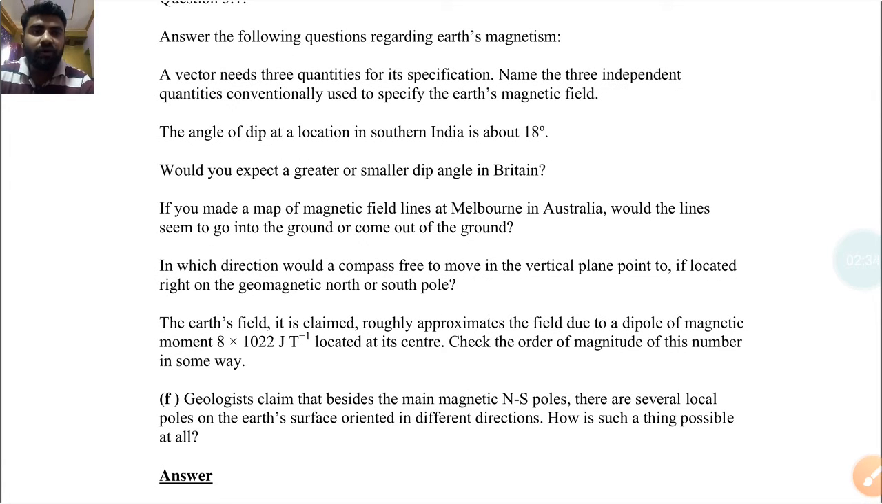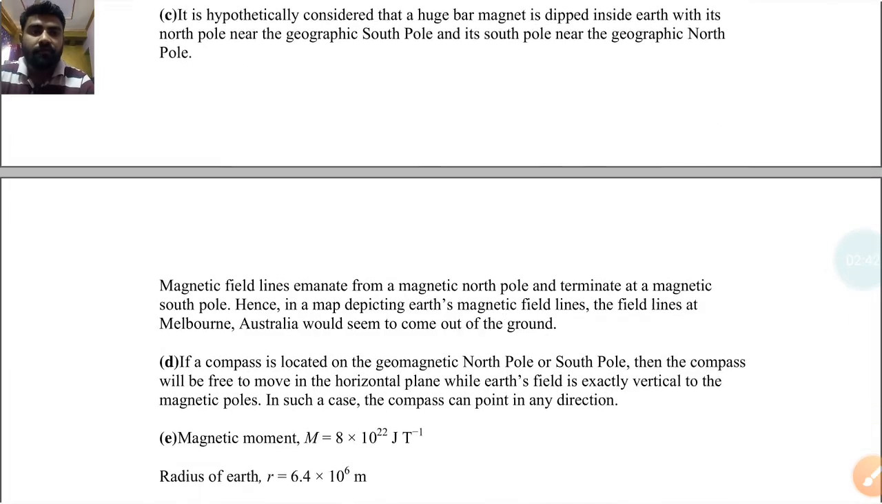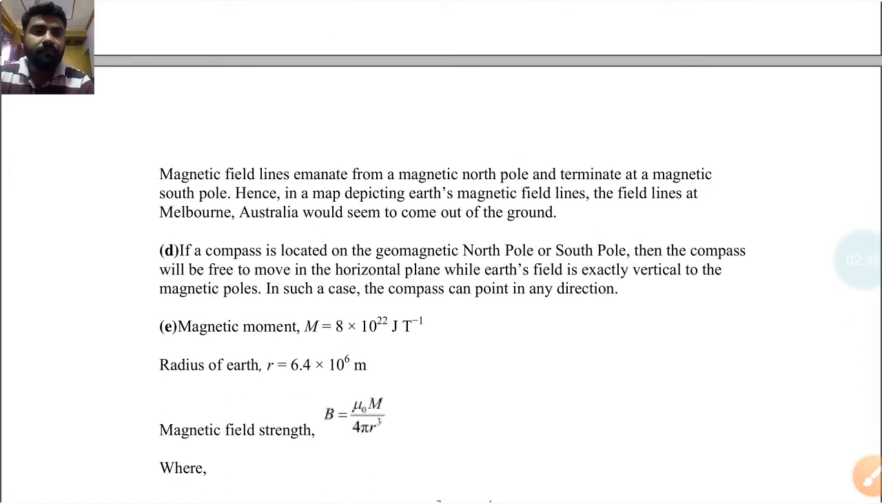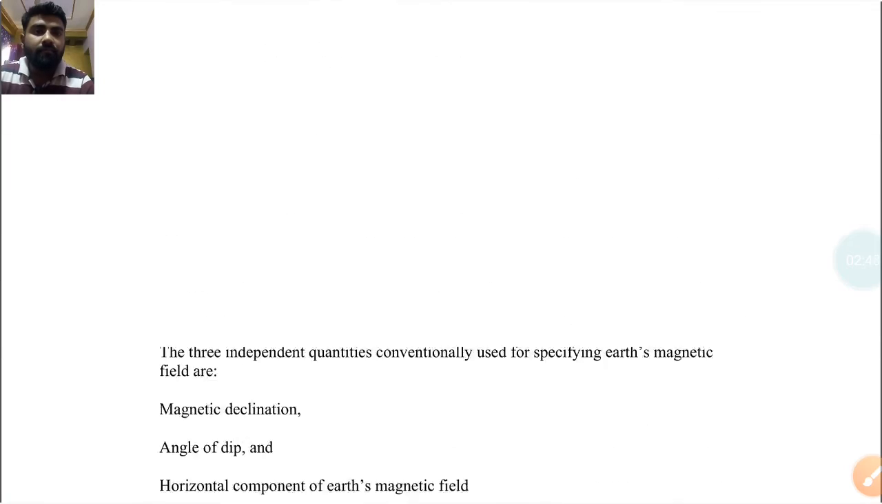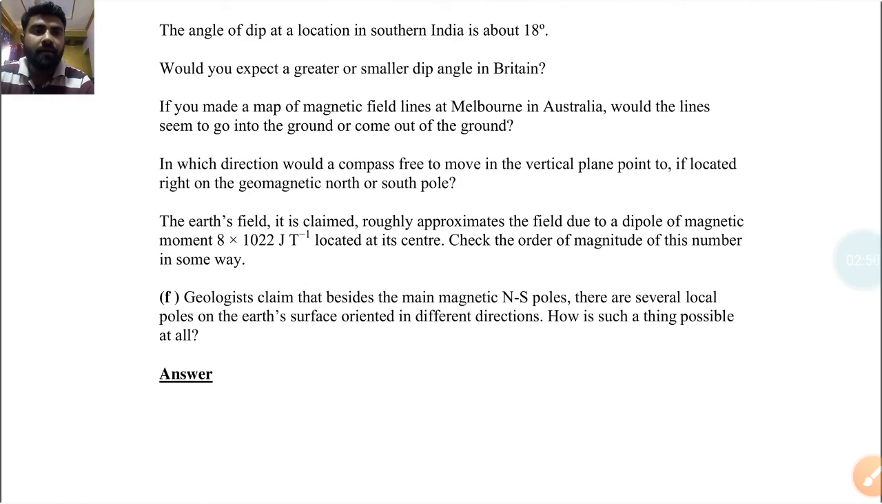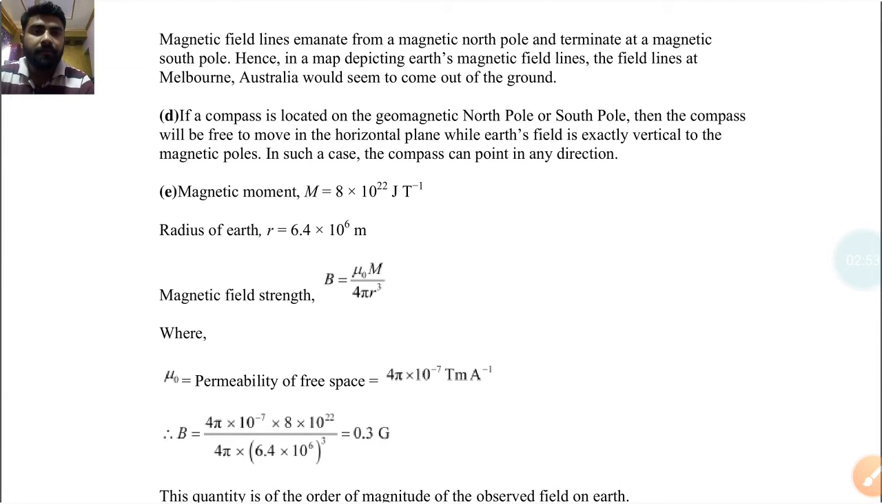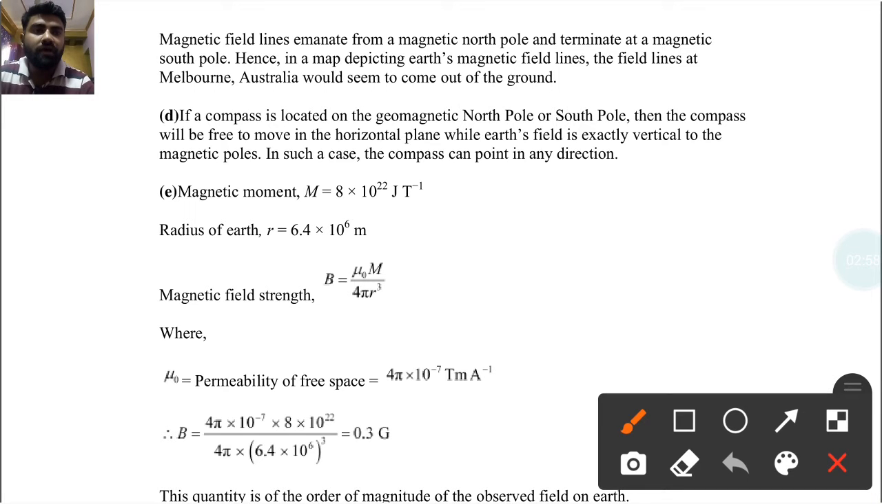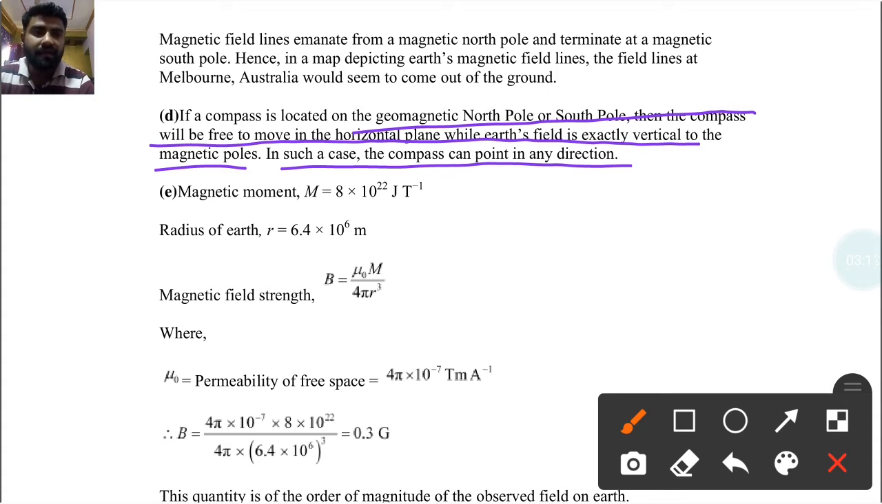Next: in which direction would a compass free to move in the vertical plane point if located right on the geographic north or south pole? So if a compass is located on the geographic north pole or south pole, the compass will be free to move in the horizontal plane while Earth's field is exactly vertical at the magnetic poles, right? In such a case, the compass can point in any direction.